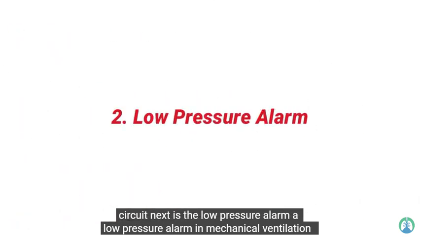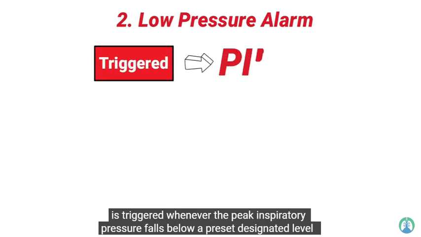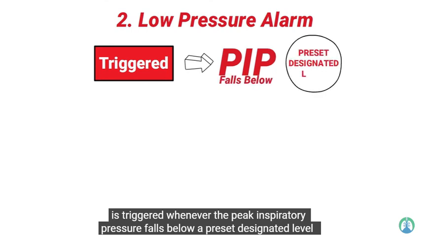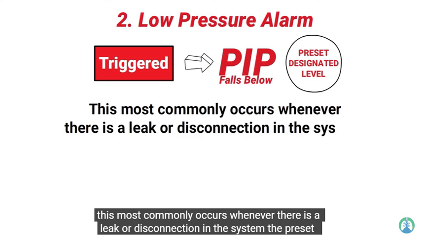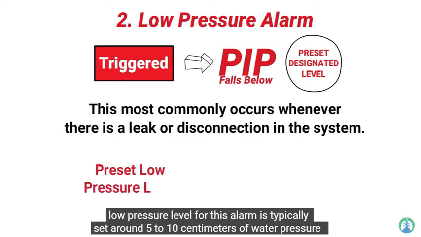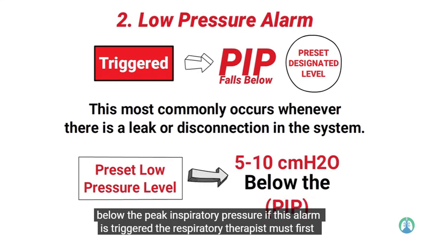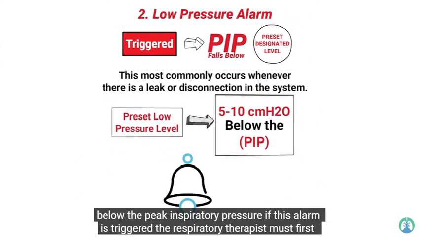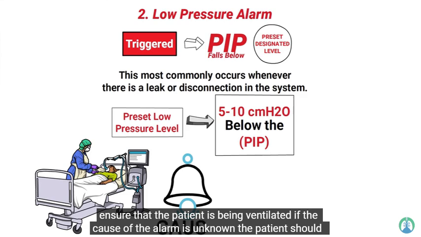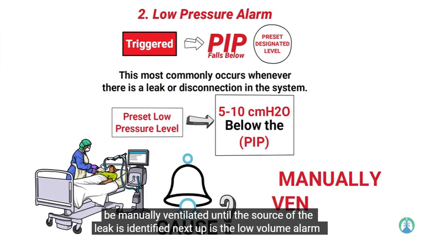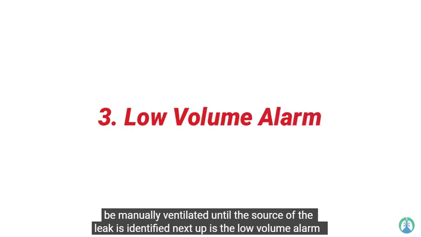Next is the low pressure alarm. A low pressure alarm in mechanical ventilation is triggered whenever the peak inspiratory pressure falls below a preset designated level. This most commonly occurs whenever there is a leak or disconnection in the system. The preset low pressure level for this alarm is typically set around 5 to 10 centimeters of water pressure below the peak inspiratory pressure. If this alarm is triggered, the respiratory therapist must first ensure that the patient is being ventilated. If the cause of the alarm is unknown, the patient should be manually ventilated until the source of the leak is identified.